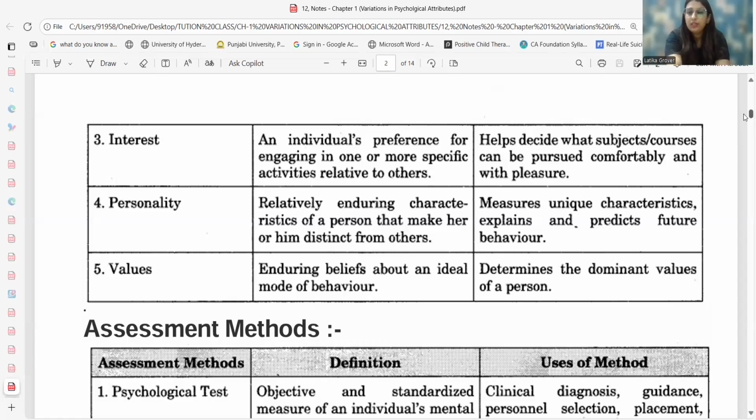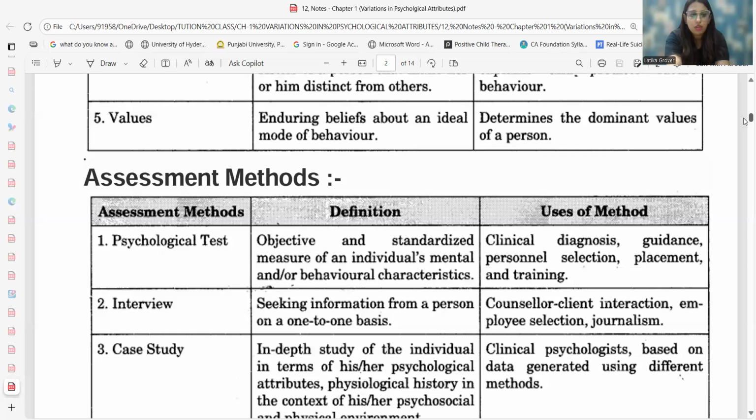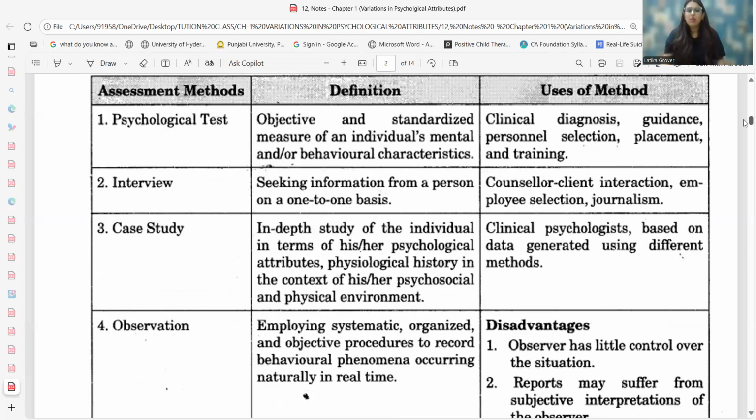Now, there are a few other assessment methods that we need to talk about. The first one is the psychological test. There is a definition of the psychological test that you need to study and learn over here. The definition says: objective and standardized measure of an individual's mental or behavioral characteristics.